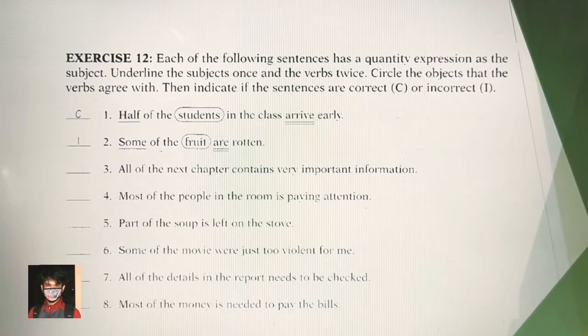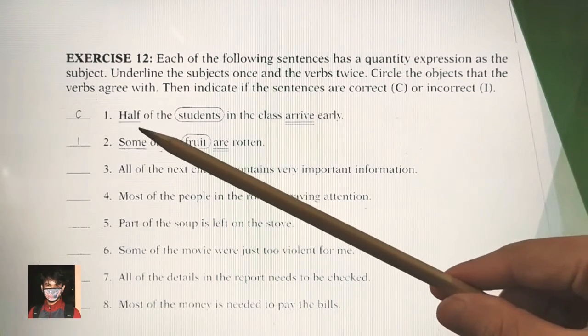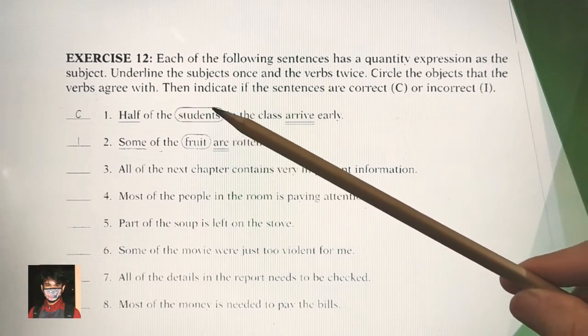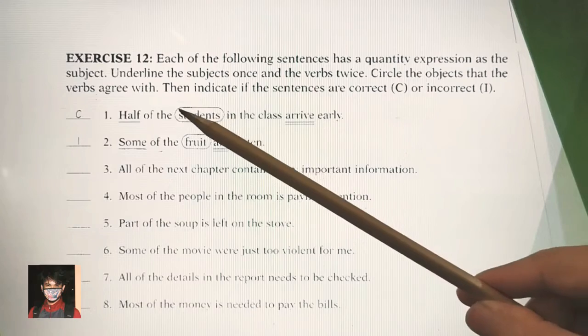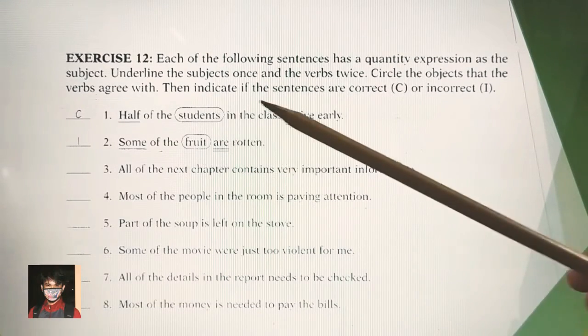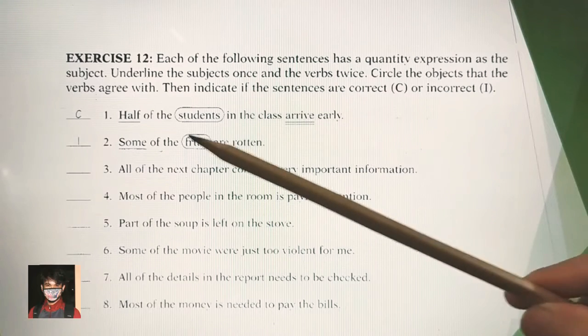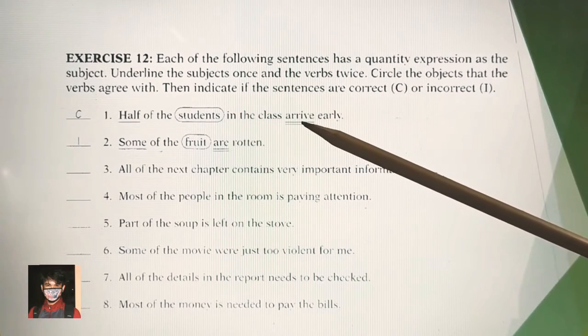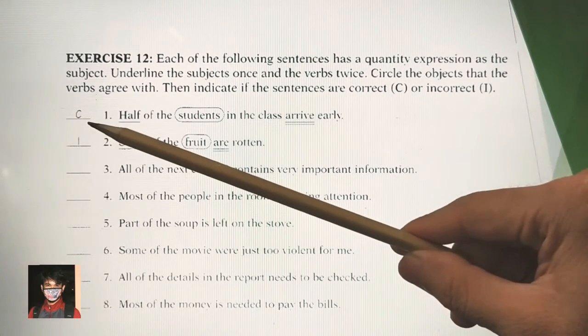Take a look at the exercise. Exercise 12. We have this one, half, and you have to pay attention to this. Make a circle. Half of the students arrive. Students is plural, the verb is plural, arrive. Is it correct? Yes, the sentence is correct.